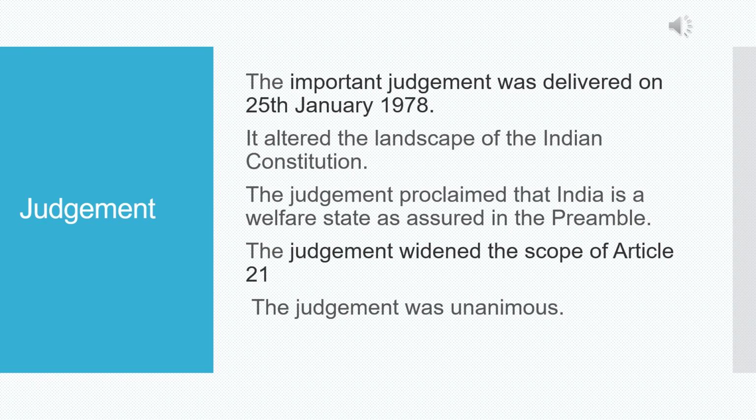The judgment also proclaimed that India is a welfare state as mentioned in the preamble. The main significance, or the main highlight, of the judgment is that it widely interpreted the scope of Article 21, and even though there were 7 judges on the bench, the judgment was unanimous.